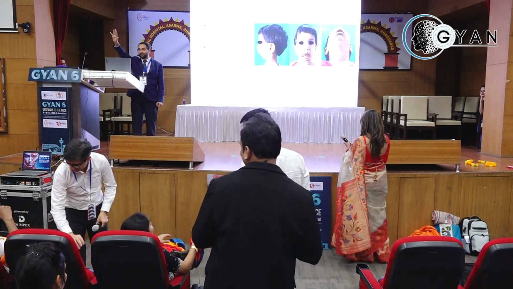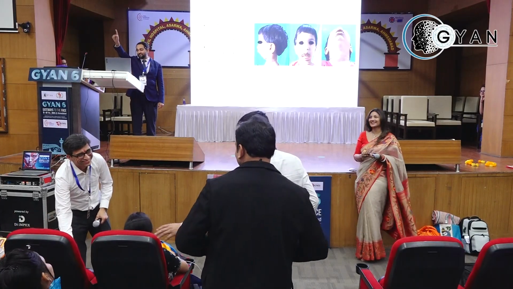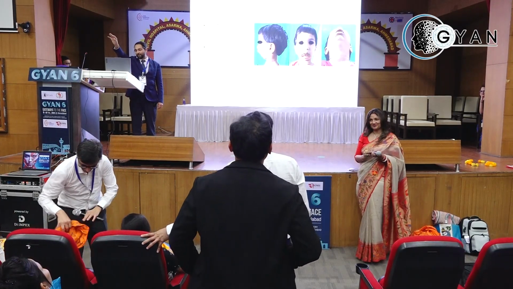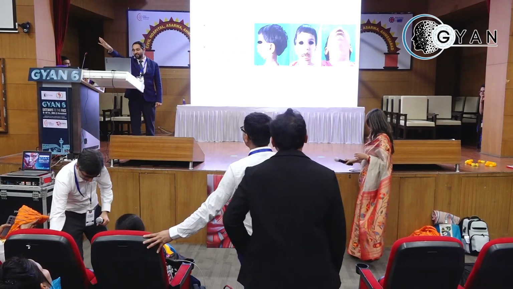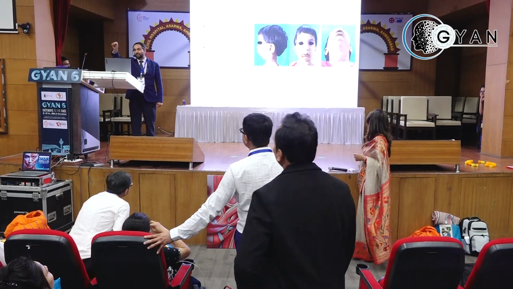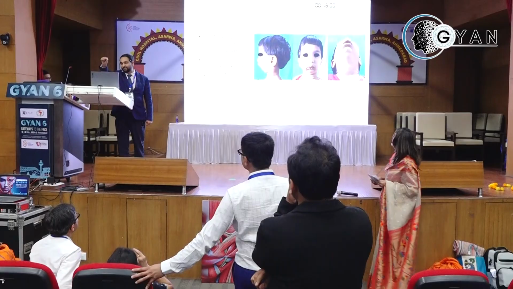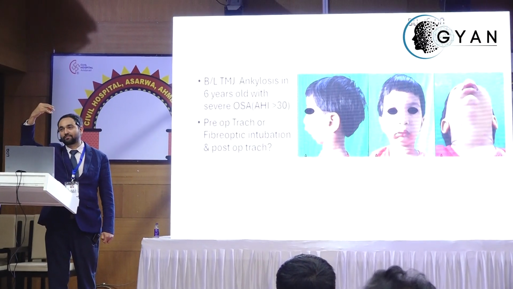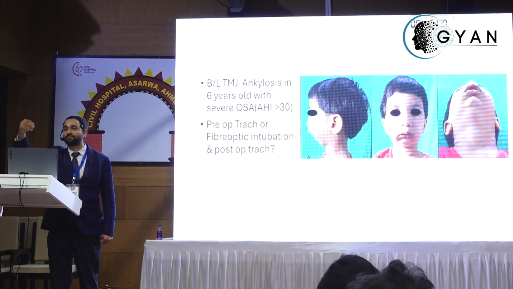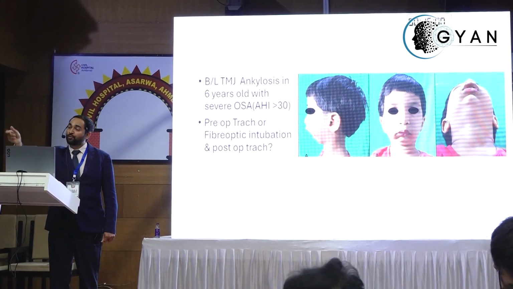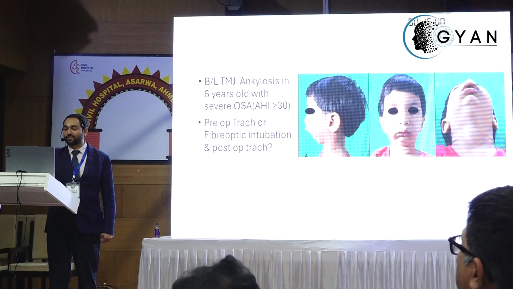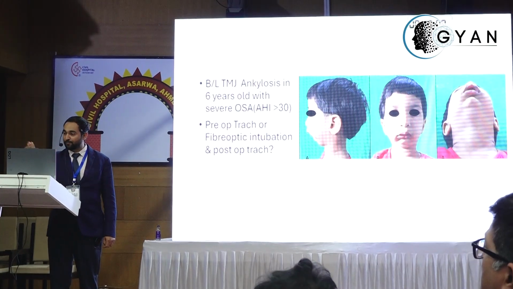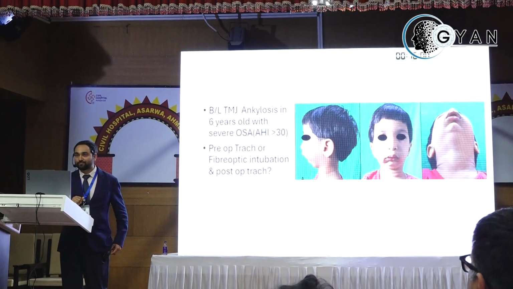Okay. So bilateral TM ankylosis in a 6-year-old, with severe OSA proven through a sleep study. What will you consider? Will you do it pre-operatively, let's say 2-3 days before surgery, or whenever you have consulted the patient within 1 or 2 days, or will you do it on the table on the day of surgery? What would be the ideal approach for this particular patient? Tracheostomy.